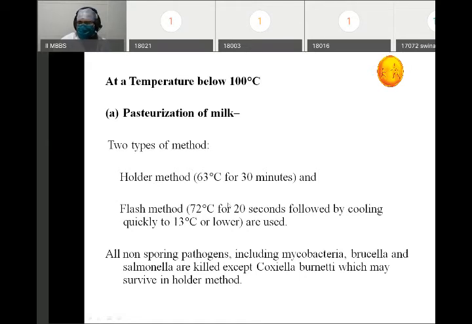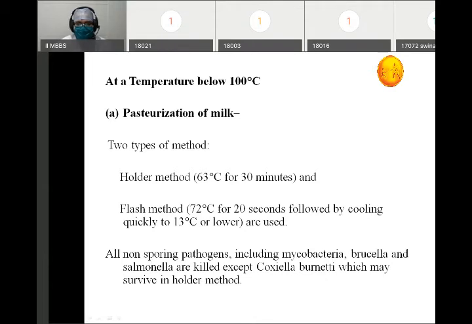Two methods, very important, usually asked in your practicals or in your viva. The two methods are, first, the Holder method. What we do, we heat it at 63 degrees centigrade for 30 minutes. That is the Holder method, the longer method. And second is the flash method, the shorter method. That is 72 degrees centigrade for 20 seconds. It is just for 20 seconds, followed by cooling quickly to 13 degrees centigrade or lower. These are the two methods of pasteurization. We should remember all this.